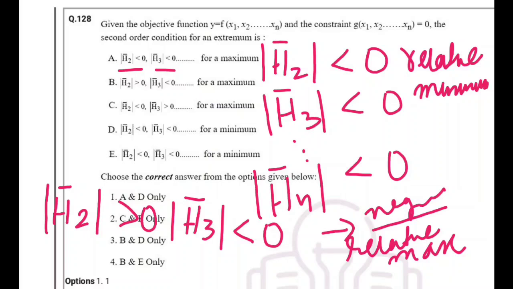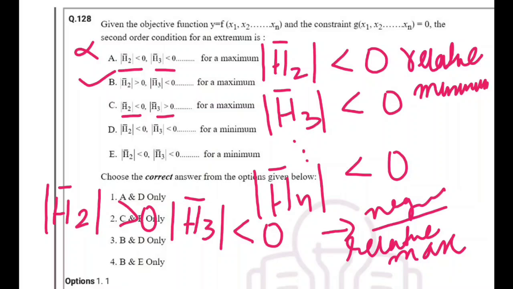So it says it is a maximum. No, it is not maximum, so this option is incorrect. In the second, H2 greater than 0, H3 less than 0, this satisfies the condition for maximum. This is correct. Now C option, H2 less than 0, H3 greater than 0.